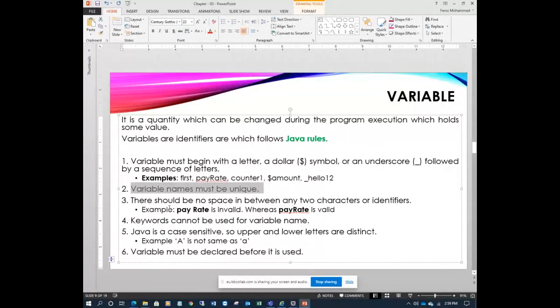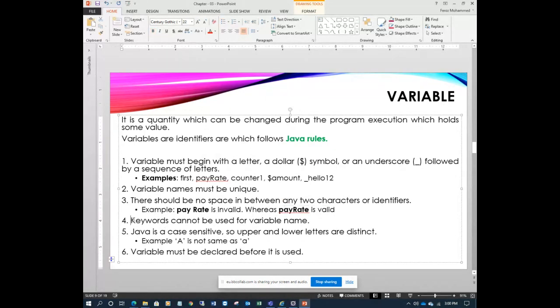There should be no space between any 2 characters of an identifier. For example, pay rate with a space here is invalid and gives an error, whereas payRate is valid. Do not add space between the characters. For example, your name Abdullah written as AB UL LAH with spaces is not valid. It should be one word.